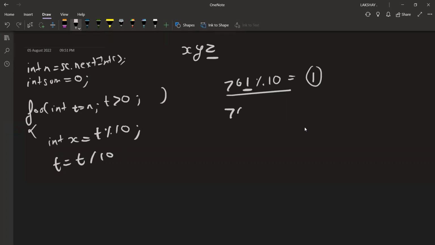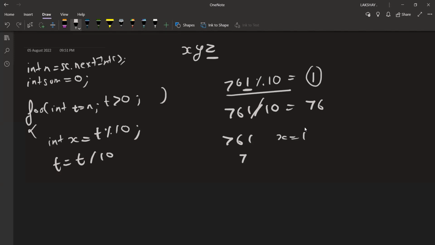Let me tell you what this by 10 is. This is a divide. 761 divided by 10, what do I get? 76, correct. So every time I'm basically extracting the values one by one. In 761, x became 1.